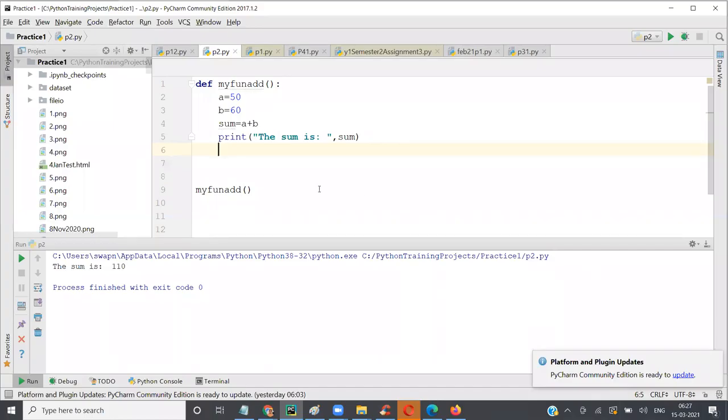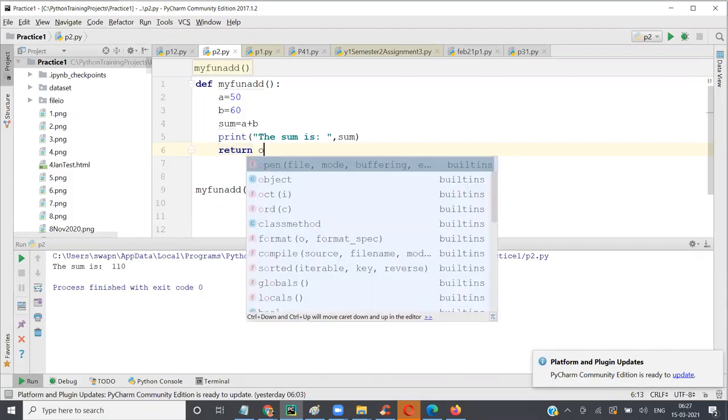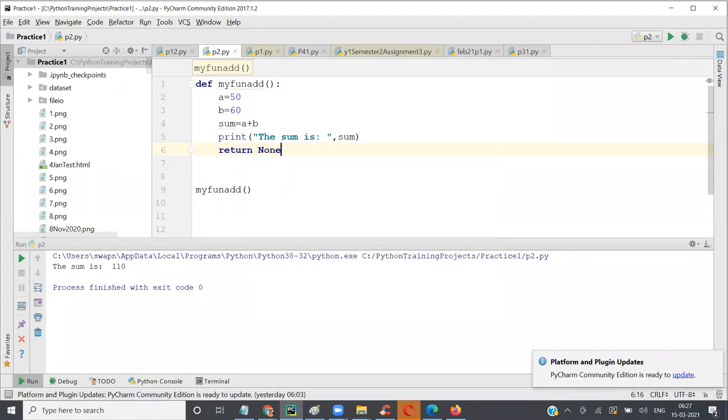So the last line of code, when you don't give return, by default Python will put this as return none. Return none is the default return if we do not give anything, and that return has to be the last line of the code, because once you say return, it goes back to where it was called from.